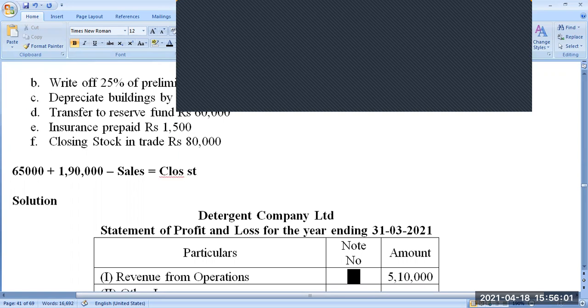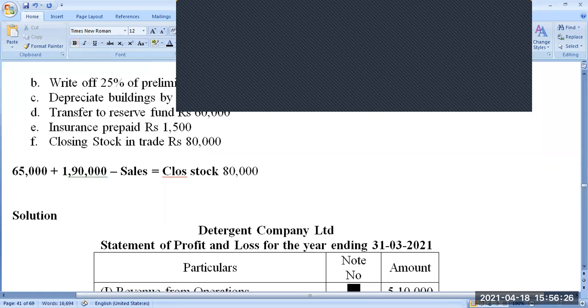Now the closing stock given in the question is 80,000. So 80,000 should be equal to 65 plus 1,90,000, which is 2,55,000, minus the cost of sales. I'm not writing sales value here, I'm writing cost of sales.